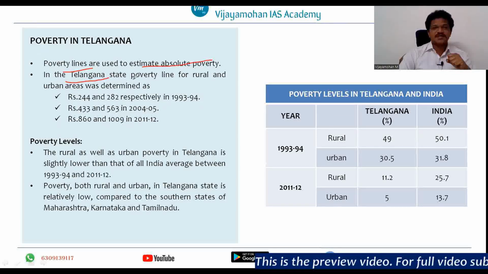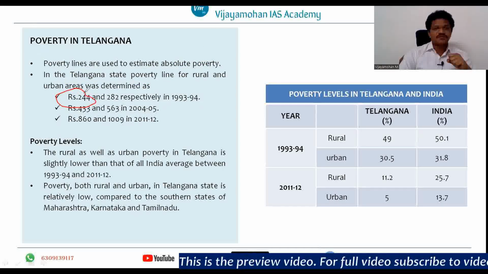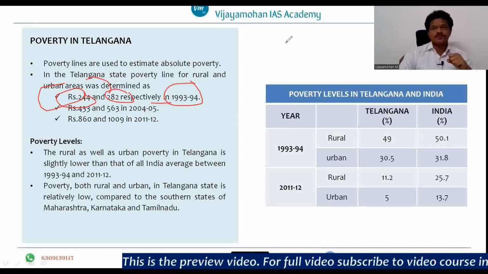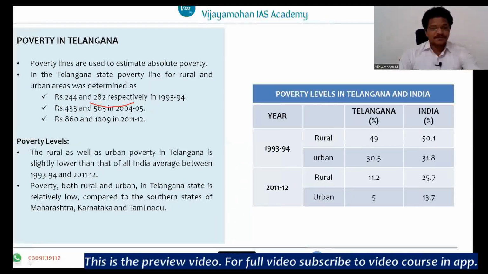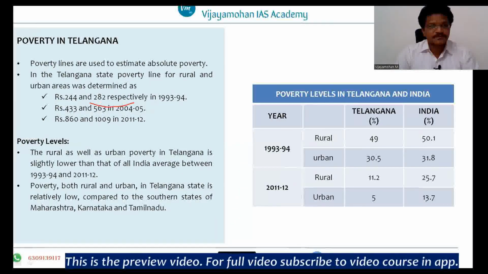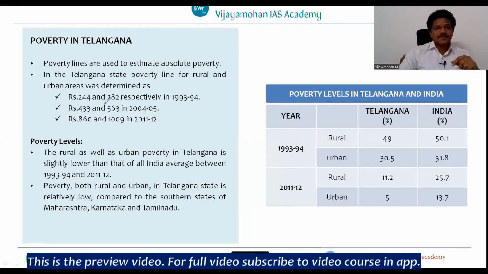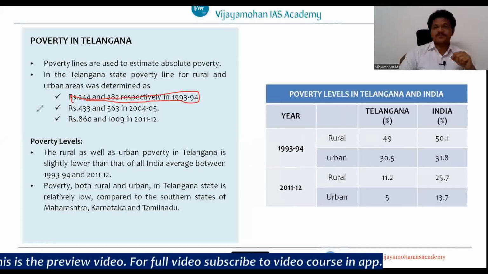Now, in the Telangana state, the poverty line for rural and urban areas was determined as rupees 244 for rural areas and rupees 282 for urban areas, respectively, in 1993-94. This is the monthly per capita expenditure for an individual.